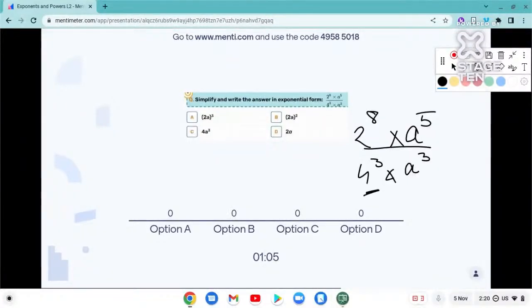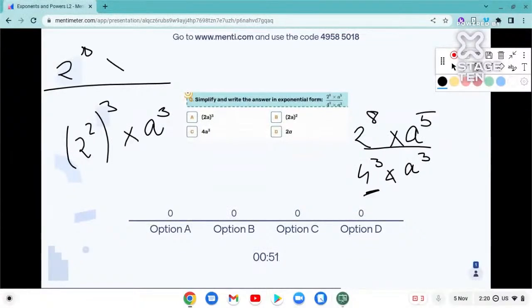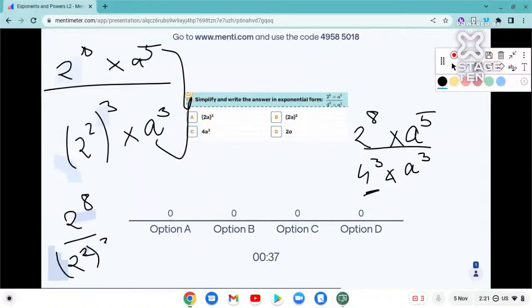Now look over here. 4 raised to 3, can you write it as 2 raised to 2, whole raised to 3? We can write it that way, right? Into a raised to 3. I can write it in the denominator, and above I'll write 2 raised to 8 into a raised to 5. Now here, a raised to 5 by a raised to 3, we can cancel that, and it will become 2 raised to 8 by 2 raised to 2 into 3, multiplied by a raised to 2. Correct?